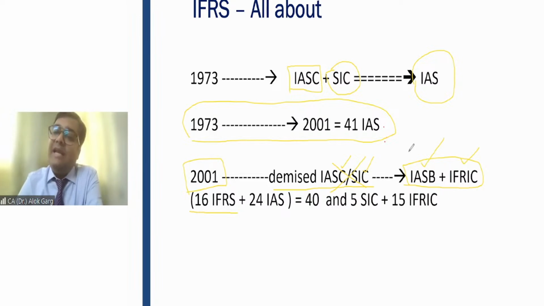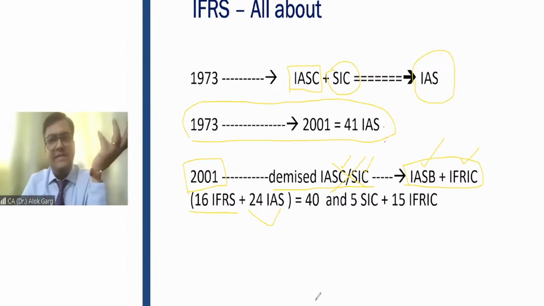And friends, they continued with the old 24 IAS, because major changes were not there. Only small changes were there, so they just made the small changes and continued with the old 24 IAS. So if someone asks you, for example, if you are appearing in some global paper, like Diploma in IFRS from UK, or you are going for an MNC company's interview for a financial reporting profile, and they ask how many IFRS there are, you will not say only 16 IFRS.